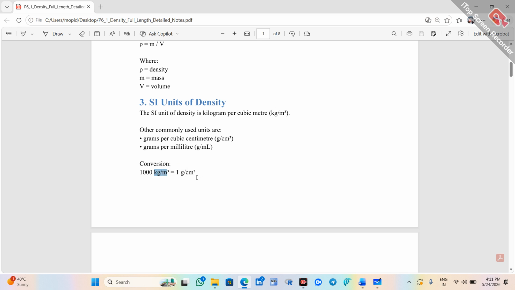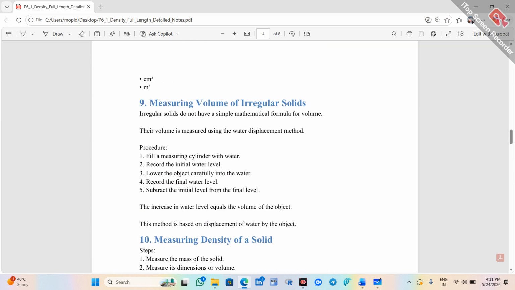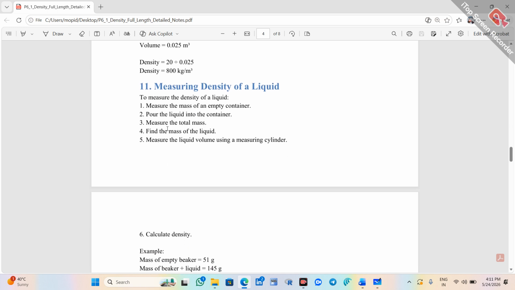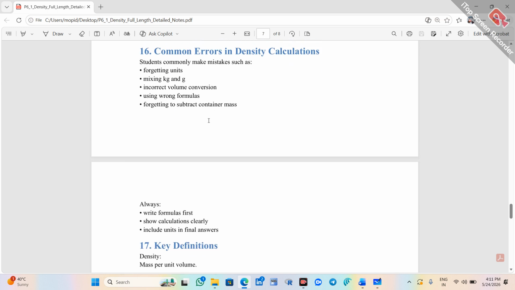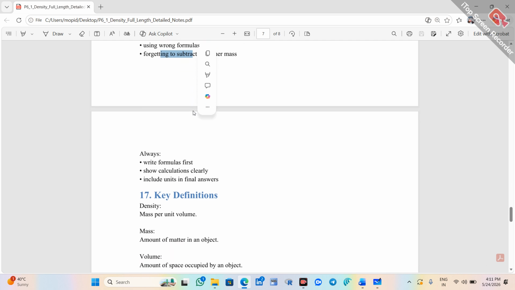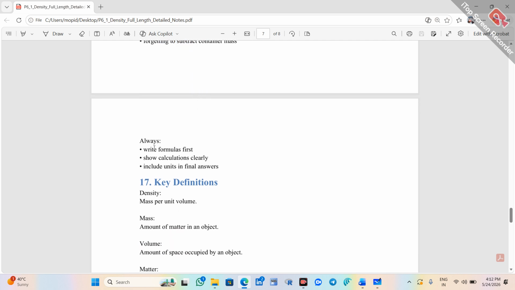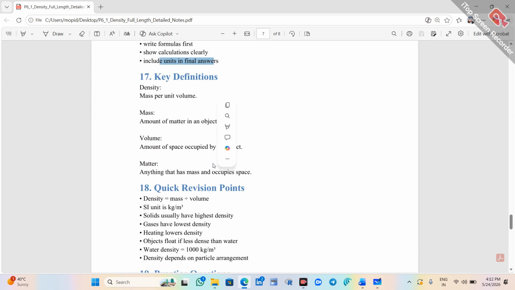If we take kg and centimeter cube, or gram and meter cube, that will be wrong. So we have to check what we are taking. Next, incorrect volume conversion, mixing kgs and grams, using wrong formulas, forgetting to subtract container mass. Always write formulas first and show calculations clearly, and include units in the final answer.